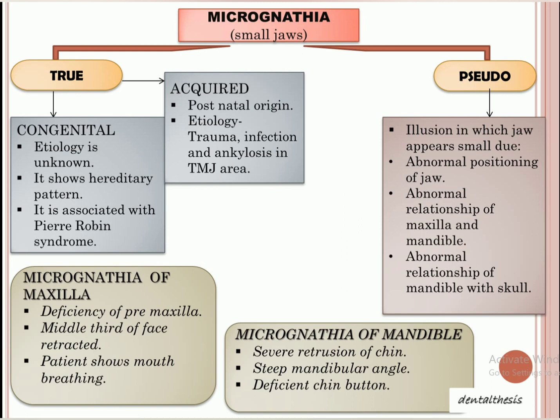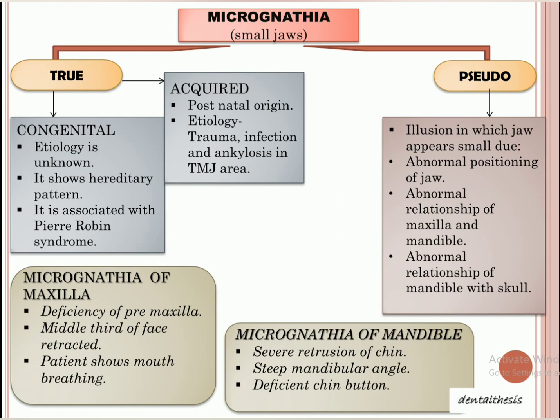Now we come to the true micrognathia. First, if we talk about the congenital type, its etiology is unknown, and it shows a hereditary pattern. One syndrome associated with it is Pierre Robin syndrome. Then we come to its second type, the acquired type. It is postnatal in origin, after the birth. Its etiology is that it can be due to trauma, infection, or ankylosis in the TMJ area, the temporomandibular joint.